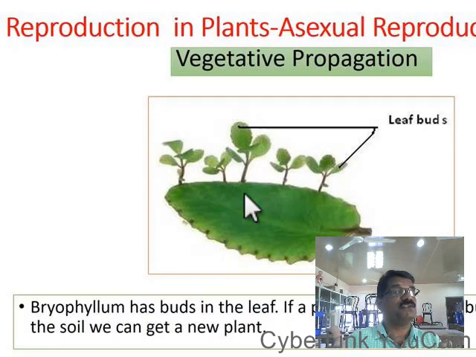The actual vegetative function of leaf is photosynthesis. But here, the leaf giving rise to a new plant means it is sometimes doing the function of reproduction. So when a new plant is developed from the leaf, then it is vegetative propagation, and here bryophyllum gives a new plant from its leaves. Therefore, it is a vegetative propagation.